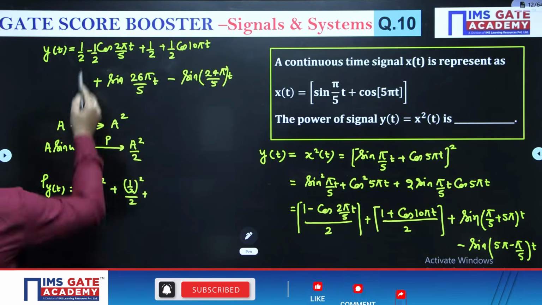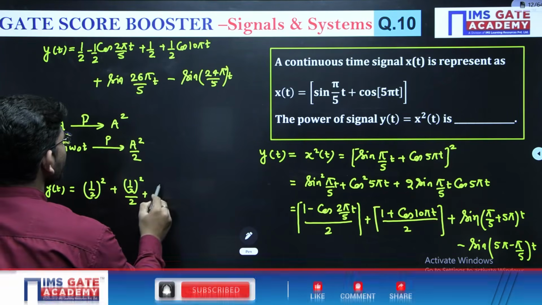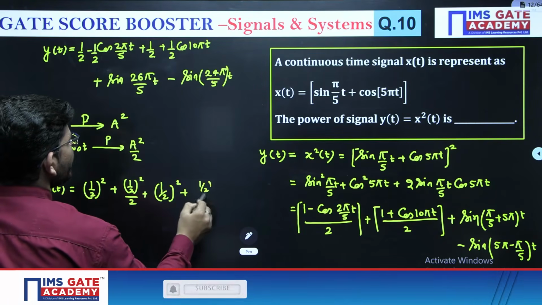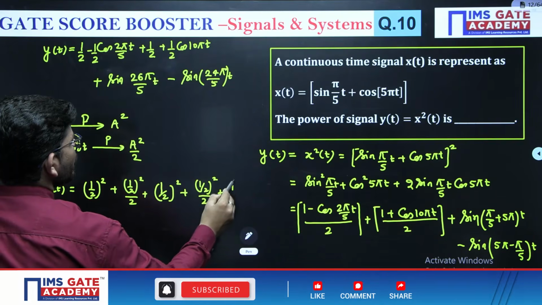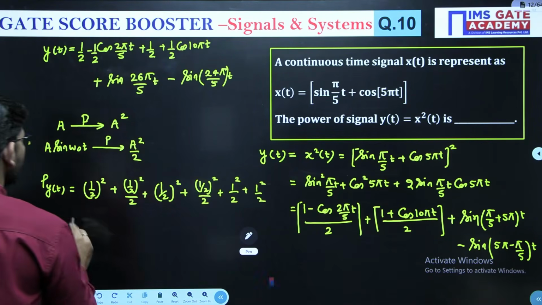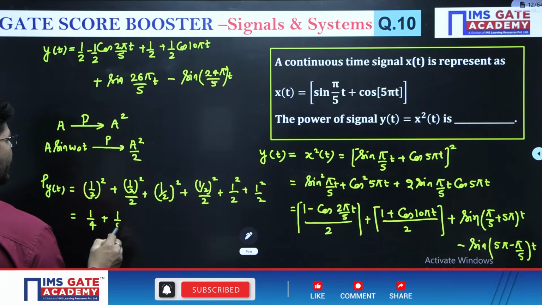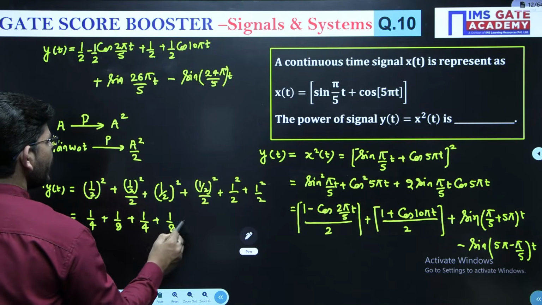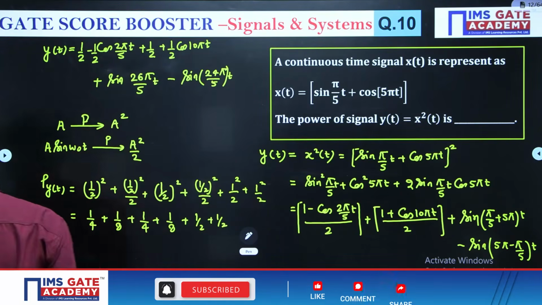The plus or minus sign between the signals does not matter. Here again it will be (1/2) square, then (1/2) square by 2, plus 1 square by 2, plus 1 square by 2. So how much you will get? 1/4 plus 1/8 plus 1/4 plus 1/8 plus 1/2 plus 1/2.